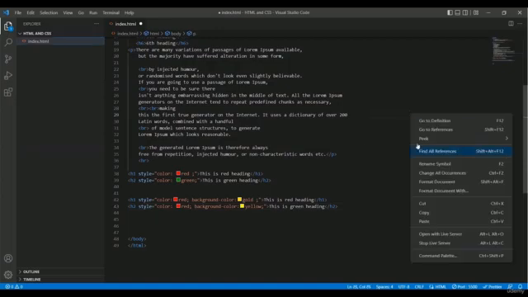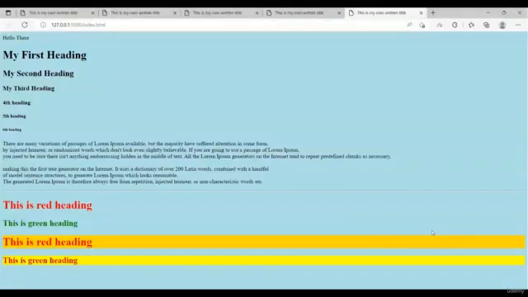Okay, now let me run the live server, and you can take a look. We have the yellow background and we have the red color. So this is how you change the text color, this is how you add the background color, and this is how you change the background color for different elements.